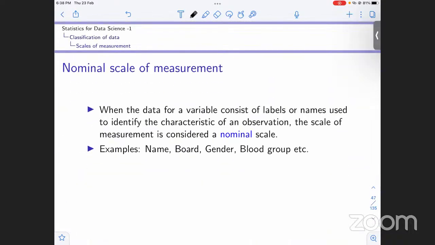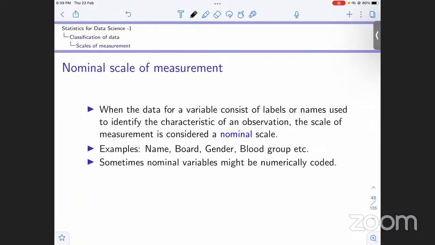Now there are some examples for this nominal scale of measurement. What are those examples? For example, name. It's just a label, right? It doesn't represent any numerical entity. If your name is X and my name is Y, there is no sense of logical ordering in that. Board is again nominal, right? Gender, as I just suggested. Blood group, right? O positive, for example, AB positive, O negative. In this case, this is just labeling of whatever data we have, the variables we have. Okay, in this case the scale of measurement used is nominal.